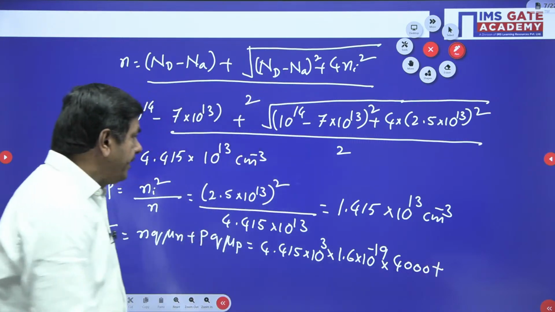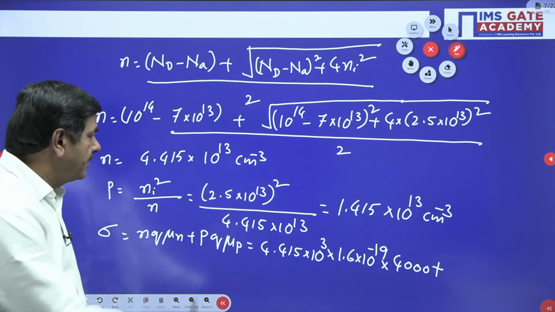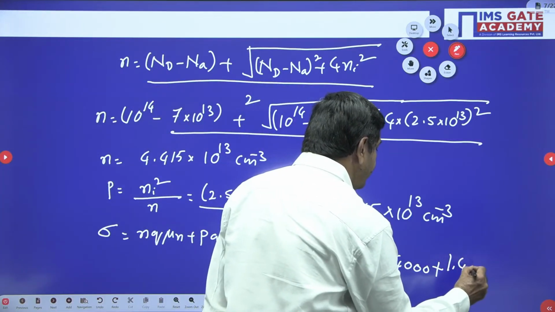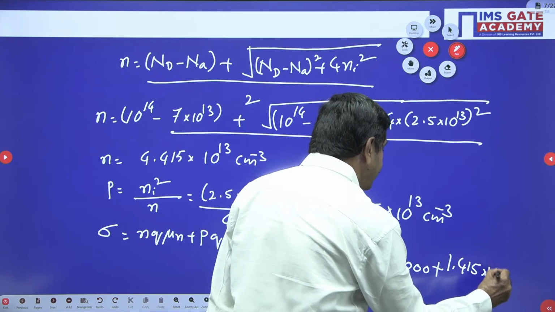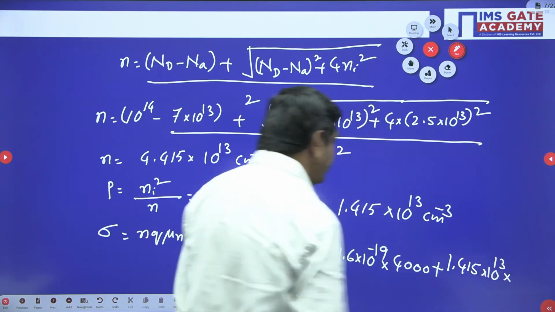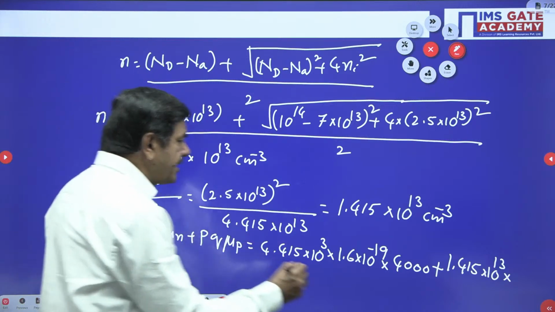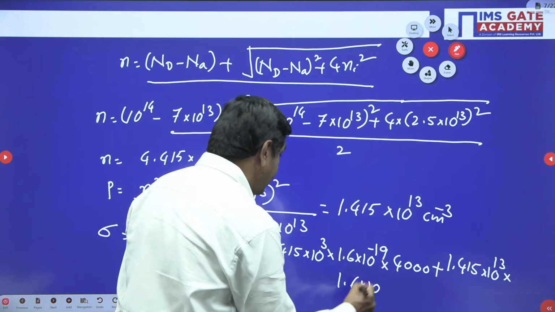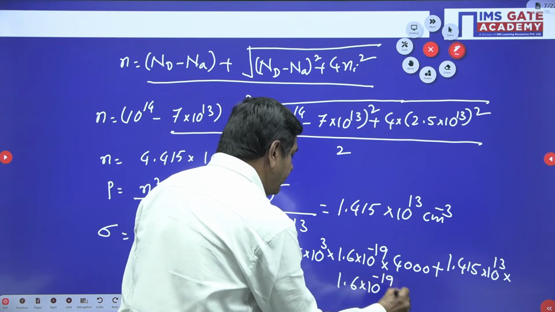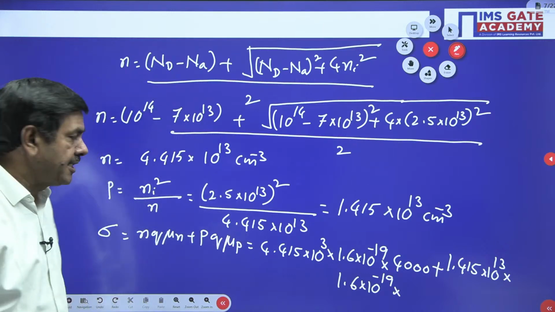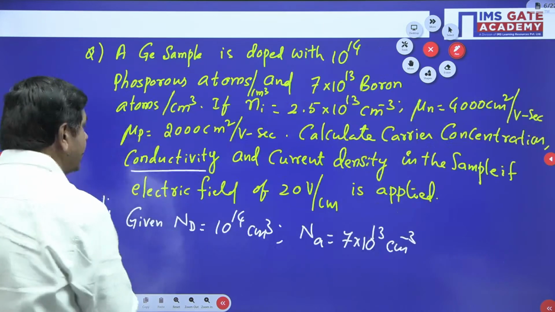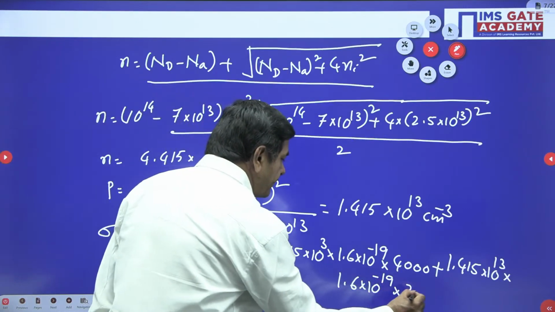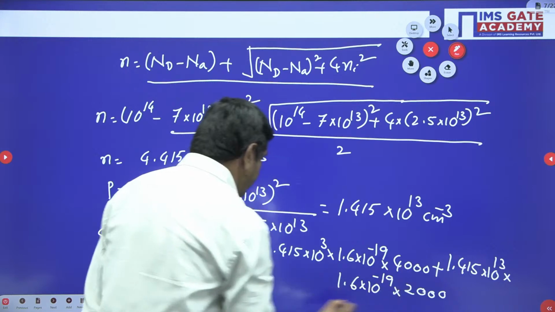Plus P, the concentration of holes, which we got as 1.415 into 10 power 13, into Q, which is 1.6 into 10 power minus 19, into mu P. Mu P is the mobility of holes, already given in the problem as 2000.